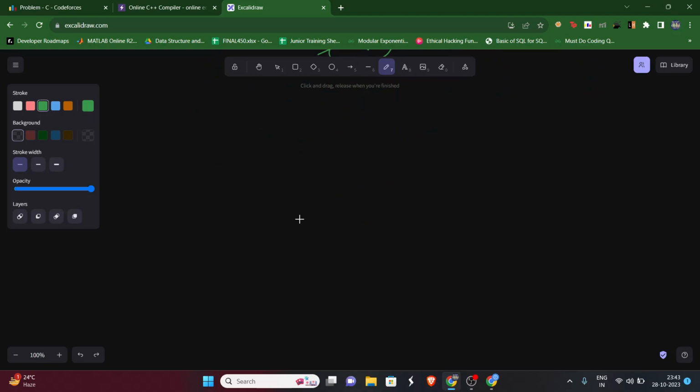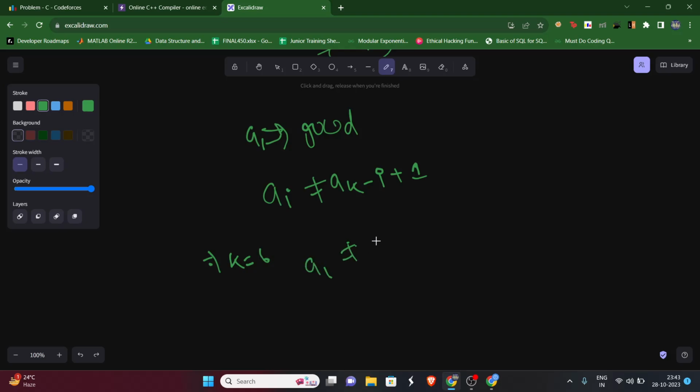Before proceeding, let's see what it was saying: for A to be good, it should follow the condition that A of i should not be equal to A of k minus i plus 1. If we break it down, let's say k is equal to 6. Then A of 1 should not be equal to A of 6 minus 1 plus 1, that is A of 6.